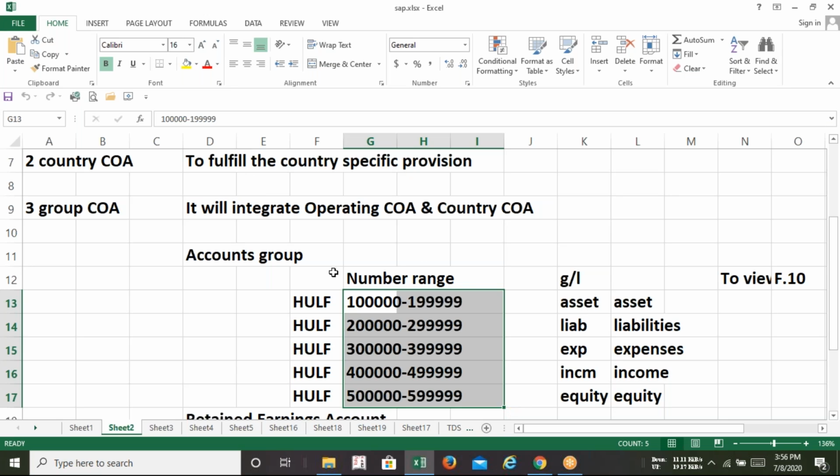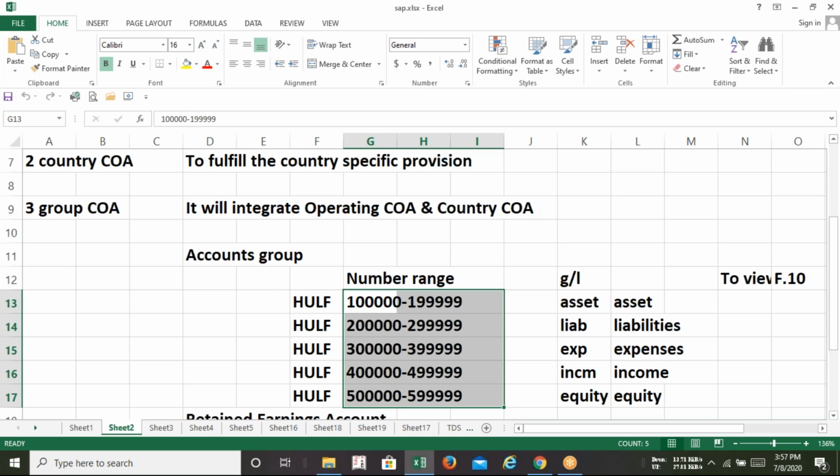So in my chart of accounts, for example, if the numbers start from 1 lakh, and in this range, whatever number we use, that number must be used for an asset GL. I repeat it.